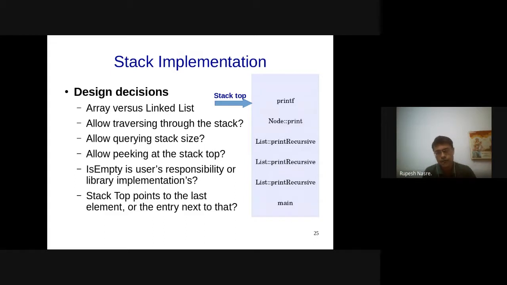So for that, you need the maximum size of the array. But you need to know the top index definitely. So therefore, if you have array-based implementation, you will know the stack size definitely. If you are implementing it as a linked list, then you may not know. That is correct.